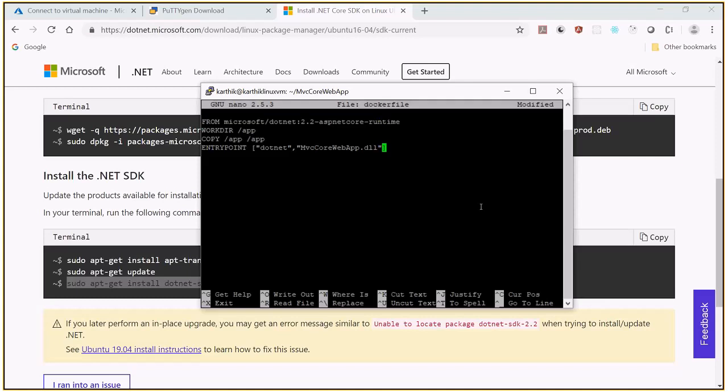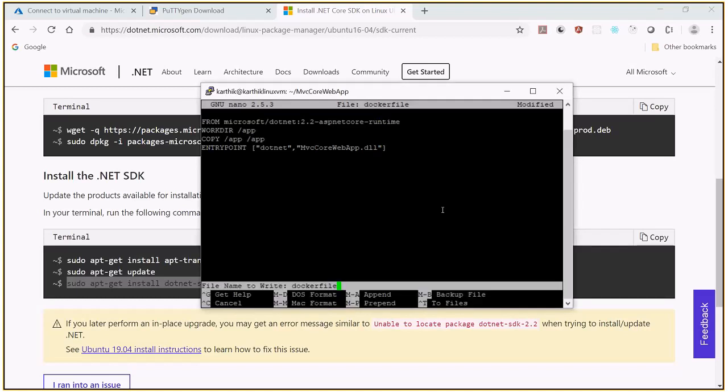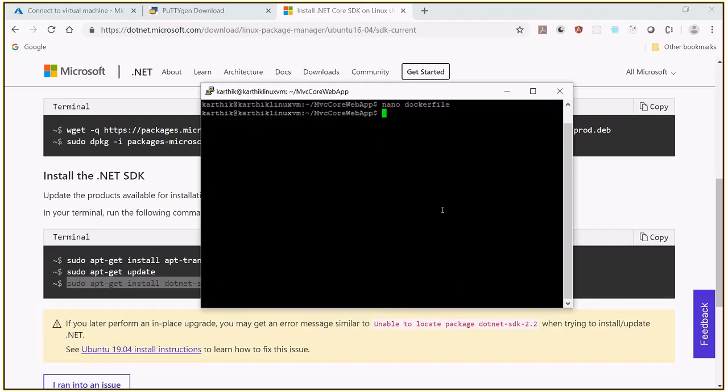So this is a Dockerfile. Let me just save this file. How to save? Control O, press enter, Control X. So when I type cat Dockerfile, you have these details. So I want to just run this.